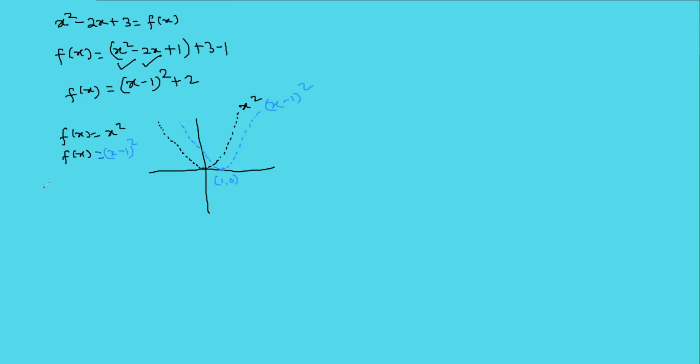Then if plus 2 is added, the graph will shift 2 units upside. Understood? So this will be what? (1, 2). And the red color graph is called the final graph. Right? That's why I darkened this. Now you understood?